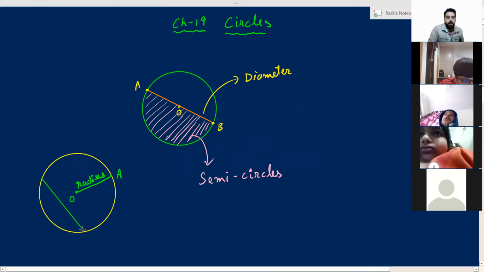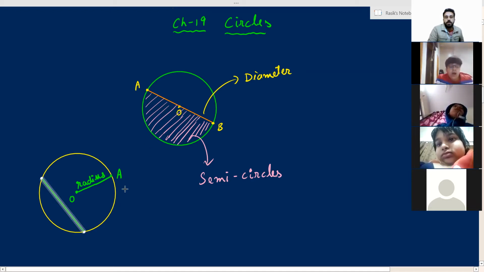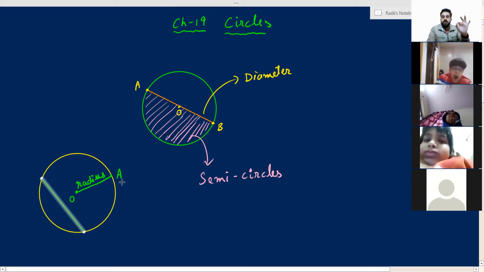So this is a chord. It has both the endpoints on the circle. You can see both the endpoints are on the circle. Any line segment which has both the endpoints on the circle, starts from the circle and ends on the circle. So this is known as a chord. Okay.